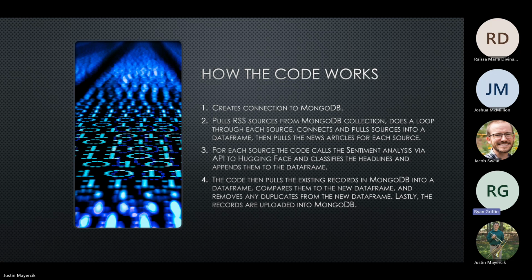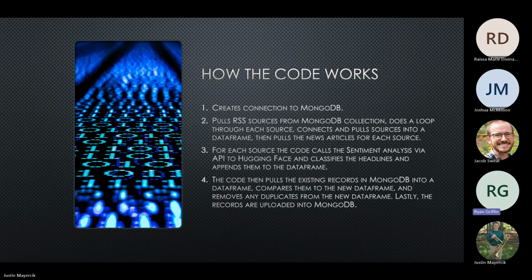First, we have to have a collection in MongoDB. In that collection, we'll have all of our sources, so CNN, CBS, etc. What the code does, using feed parser, is pull those sources from MongoDB and loop through each one to extract their news headlines. After each headline is extracted, it is sent to Hugging Face in order to get the sentiment. At the end of step 3, we should have the date published, the headline, the source, but also the sentiment.